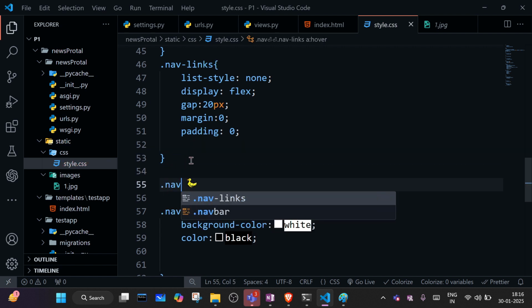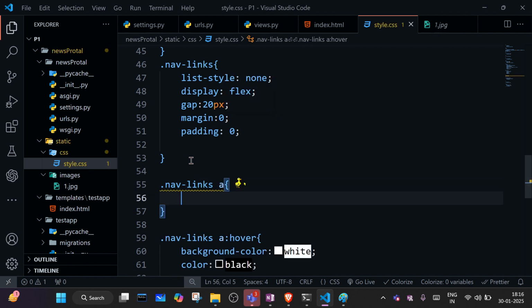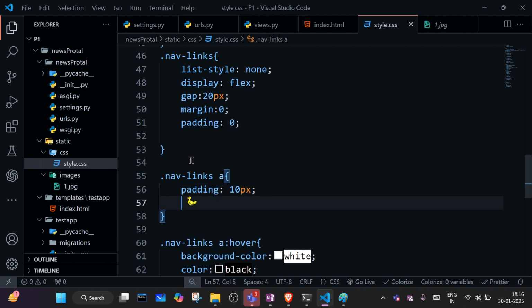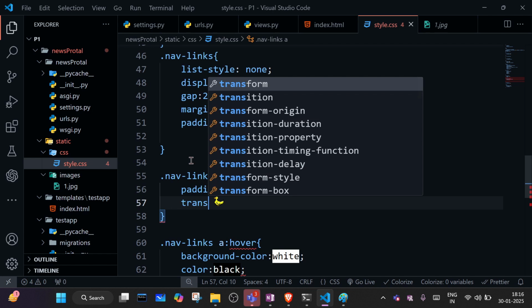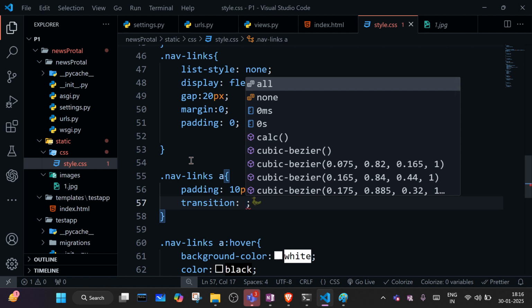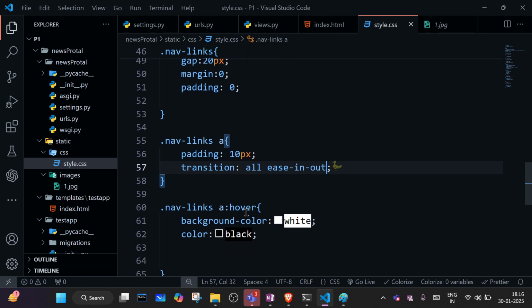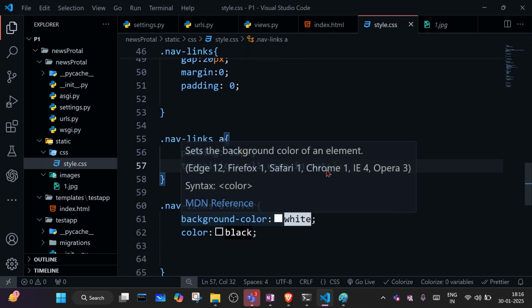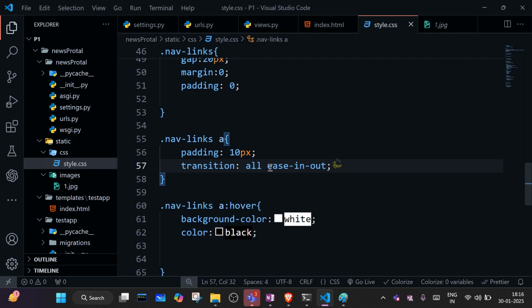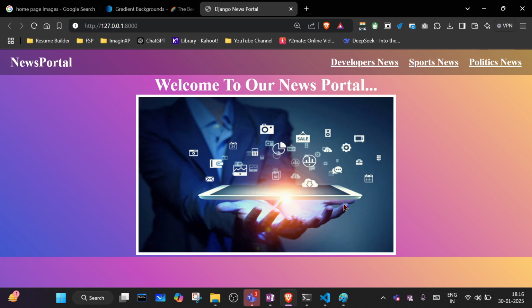Dot nav links and padding should be like 10 pixel. Okay, so ease in ease out I'm writing so that whenever I hover my mouse on the element, some smoothness should come. 0.5 second. Okay, so like that it is coming up.